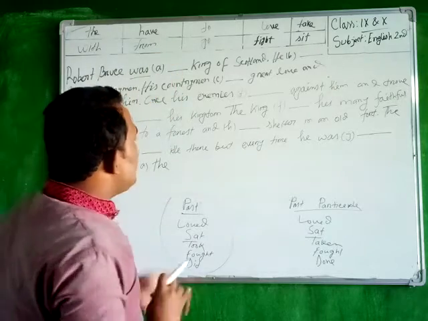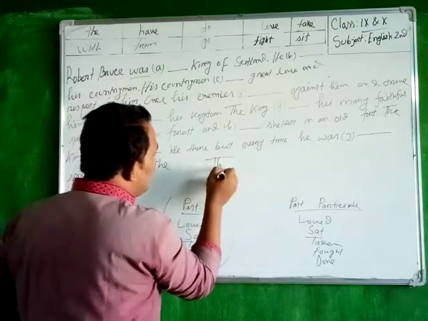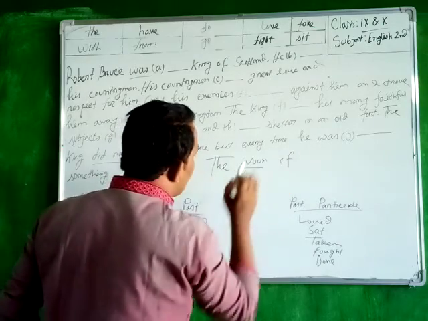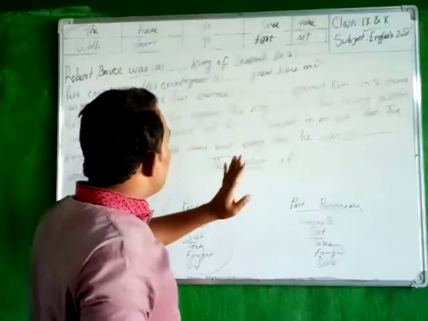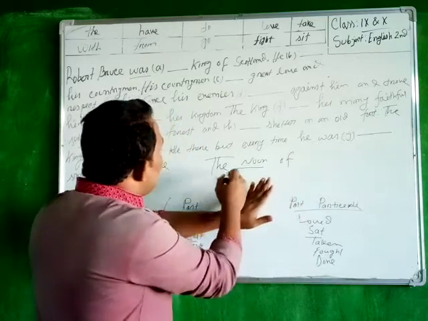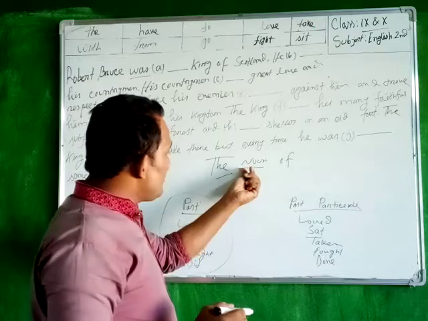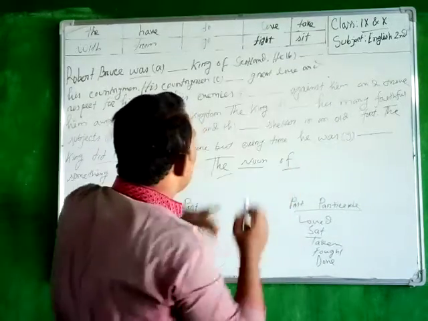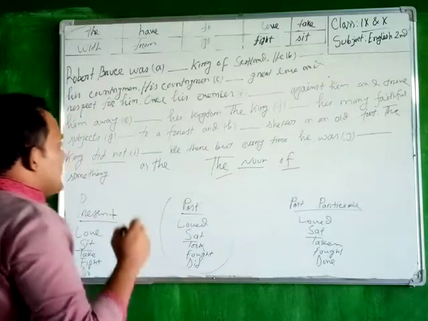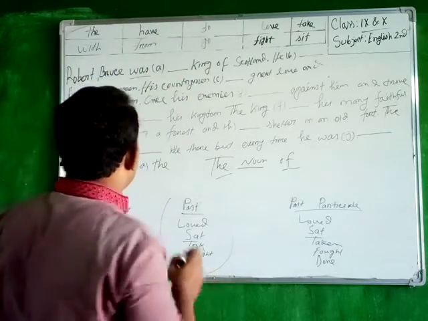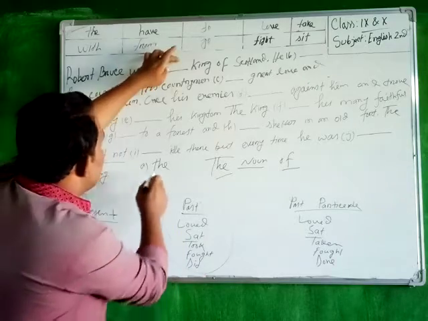That means if you find noun plus of, the will come before the noun. So you can see that Robert Bruce was the King of Scotland. The first answer is the.